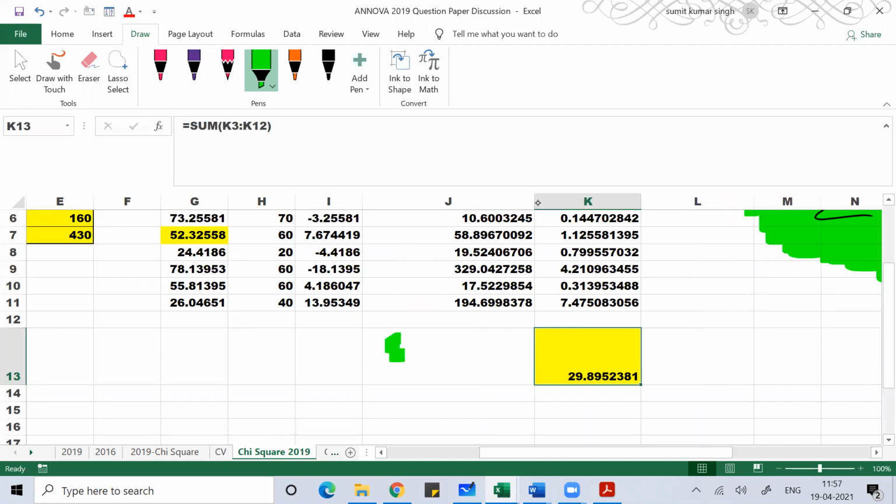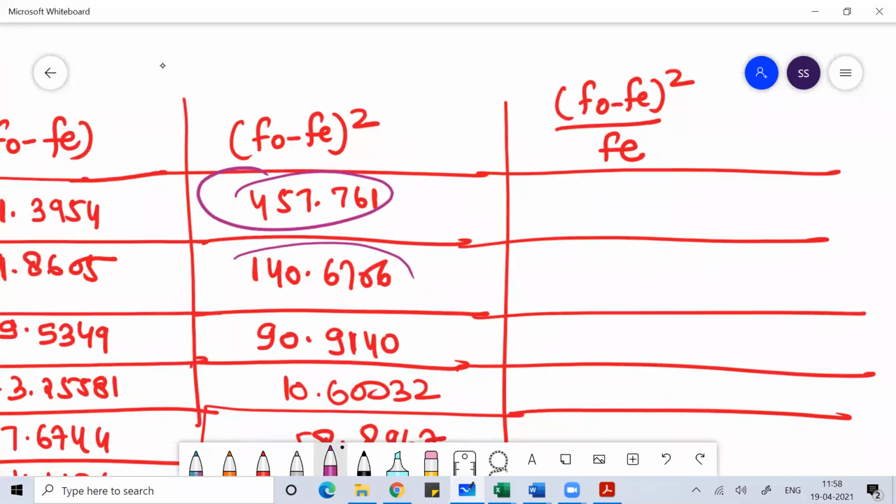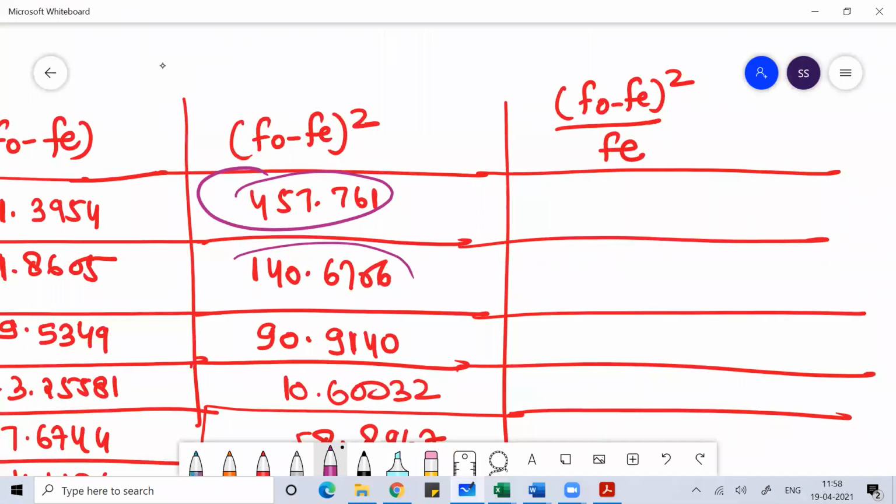This is the sum of F naught minus FE whole square divided by FE. So this value, what you get, F naught minus FE square divided by FE.